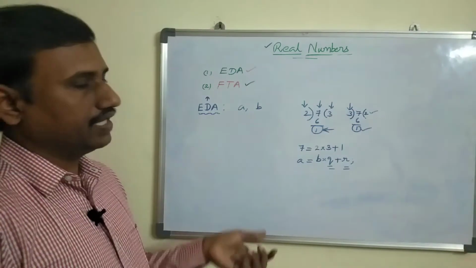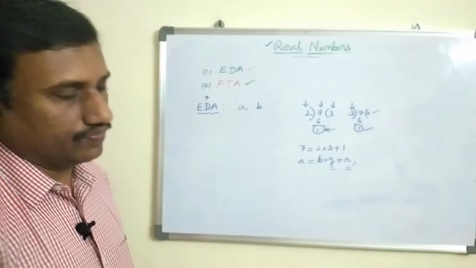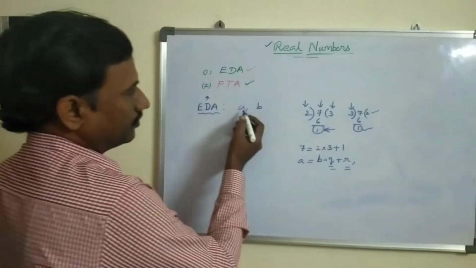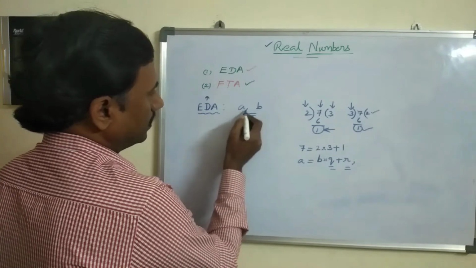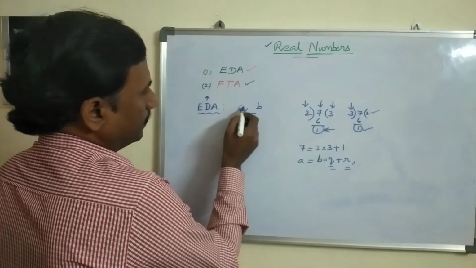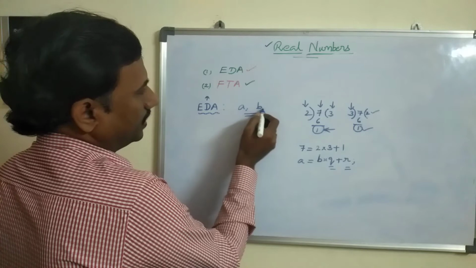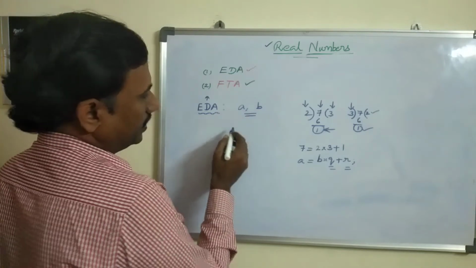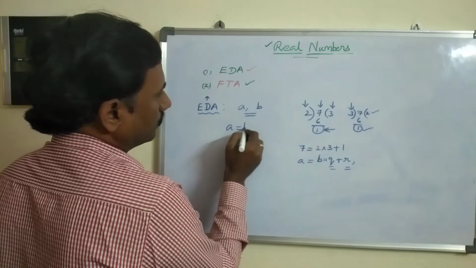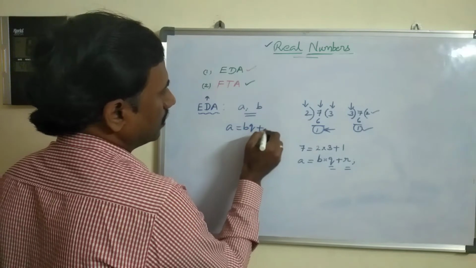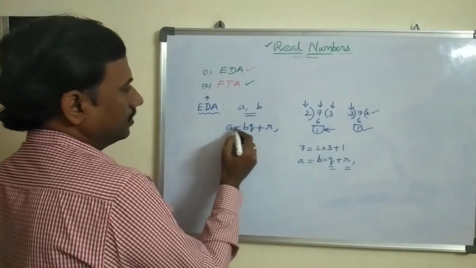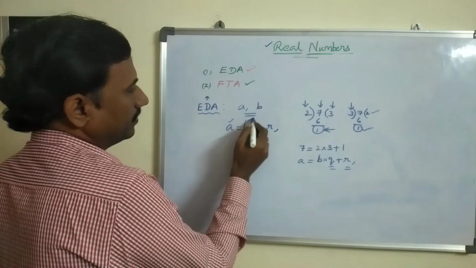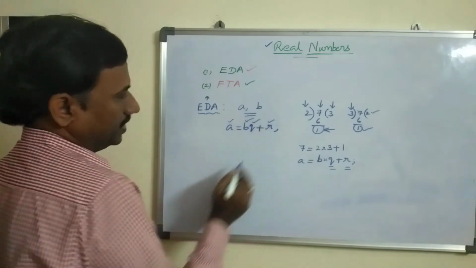And where can we use this division algorithm, what is the application? Before going to application, what I can write: it is saying the divisibility of a by b is always unique, like a equal to bq plus r. Here a is dividend, b divisor, q quotient and r remainder.